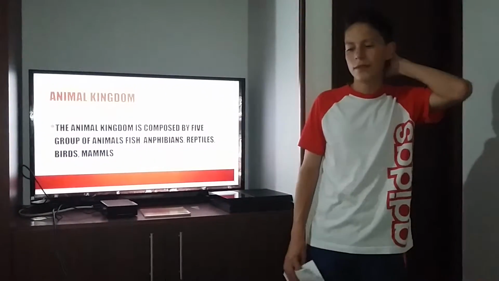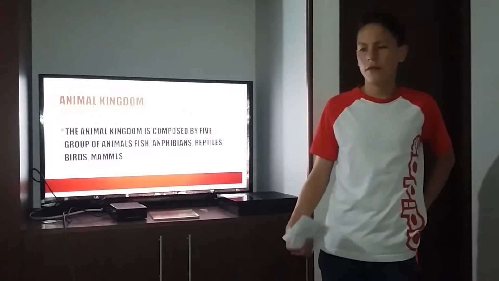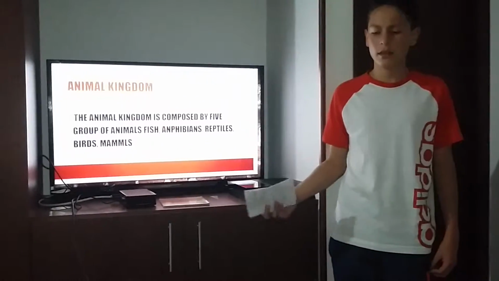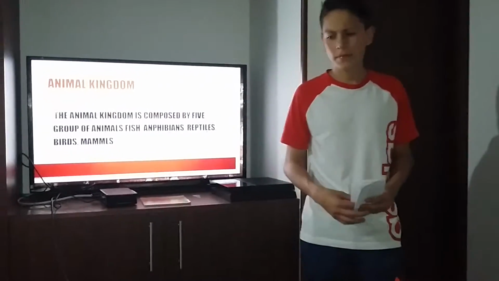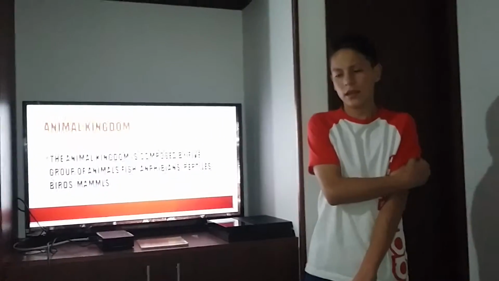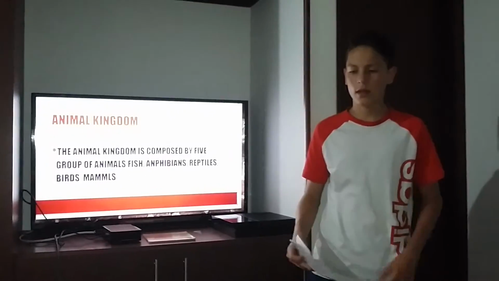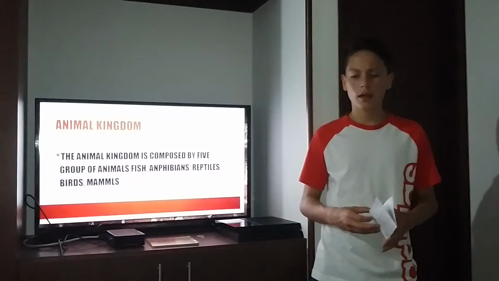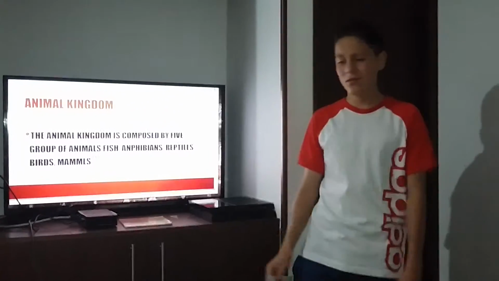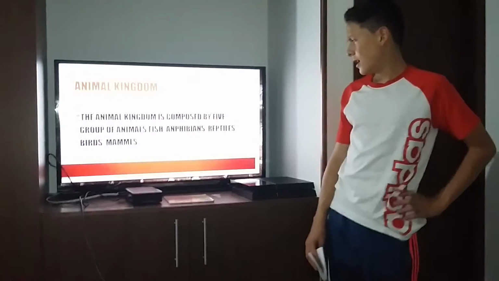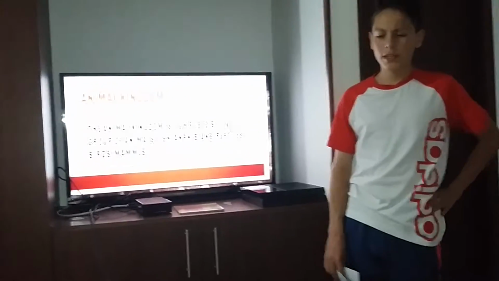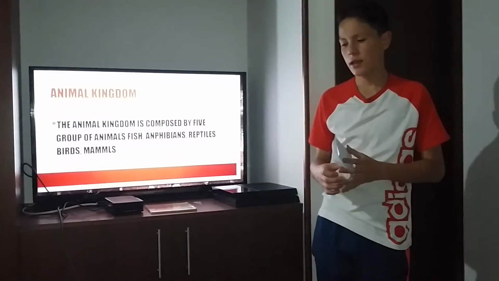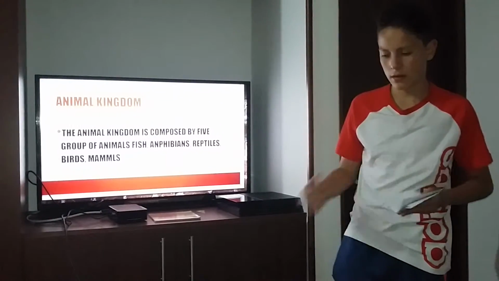The birds are the ones that have wings and fly, and they lay eggs on land. The mammals are the group that the humans are in. The mammals are vertebrates with hair. They reproduce and give food to their young.